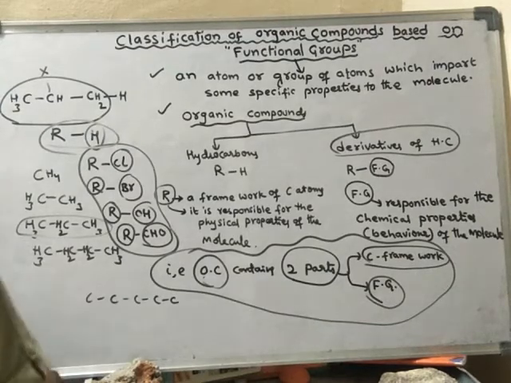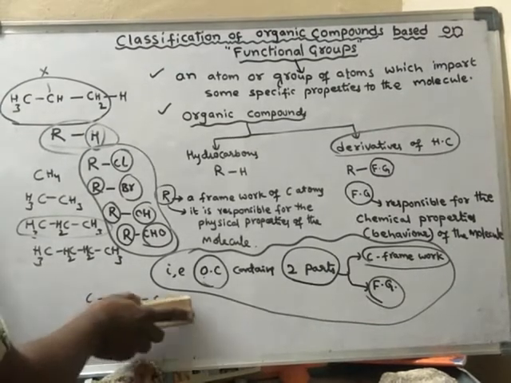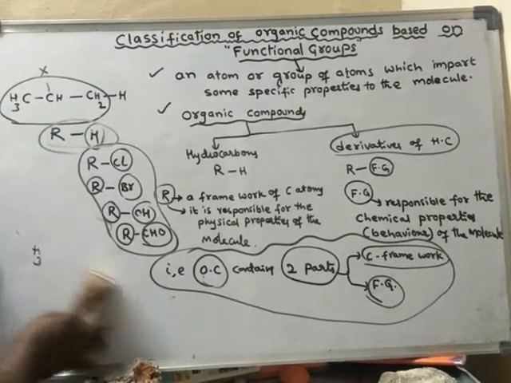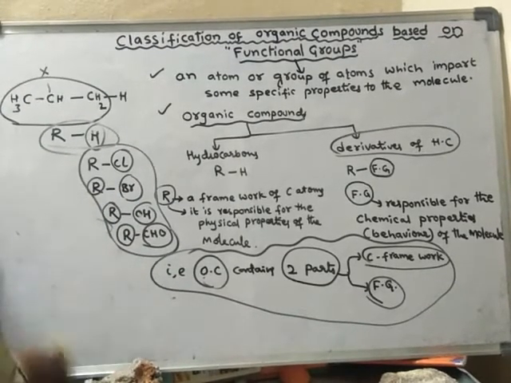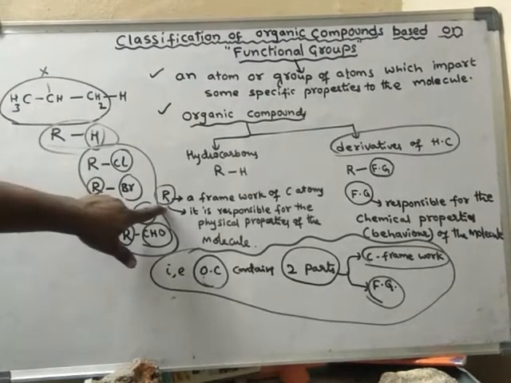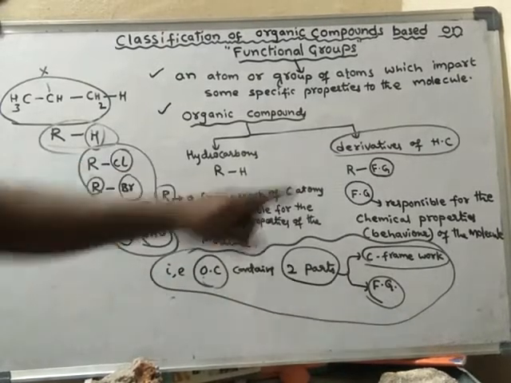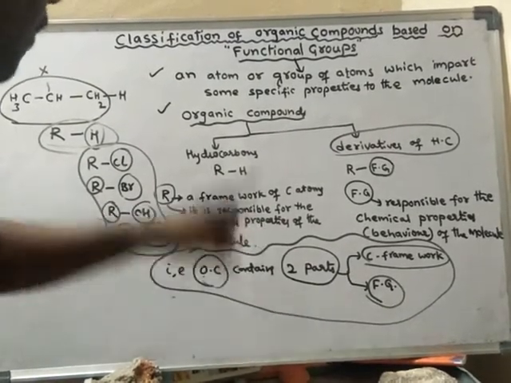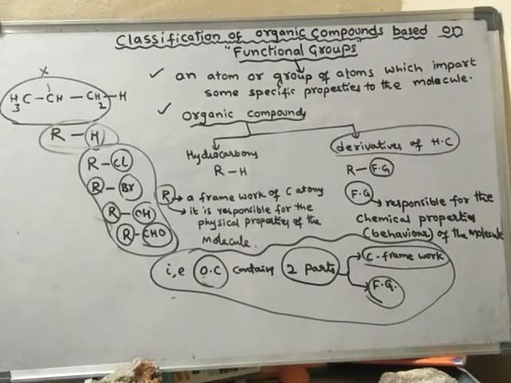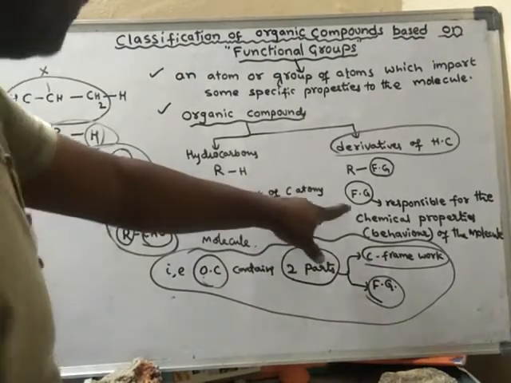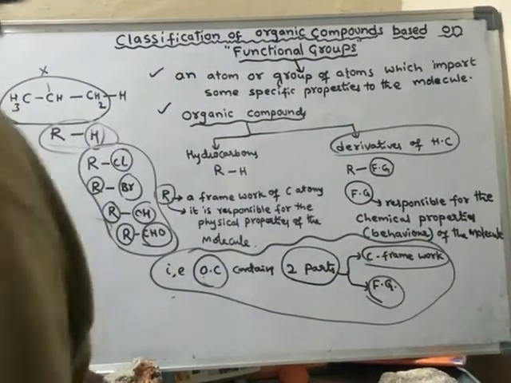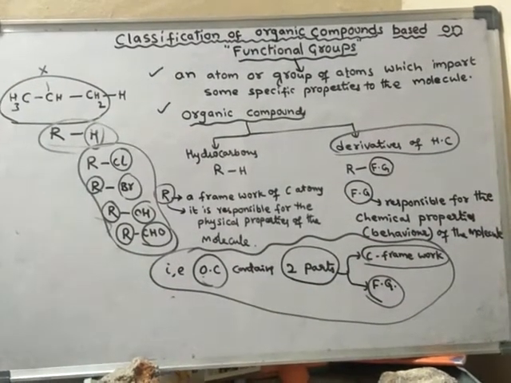Okay, right. The thing here we need to learn is this R, that means the framework of carbon atoms, is responsible for the physical properties of the molecule. R is responsible for the physical properties of the molecule, and the functional group is responsible for the chemical properties of the molecule. Suppose I write like this,